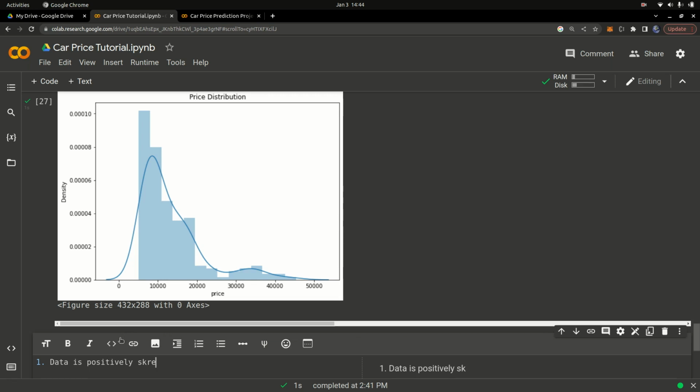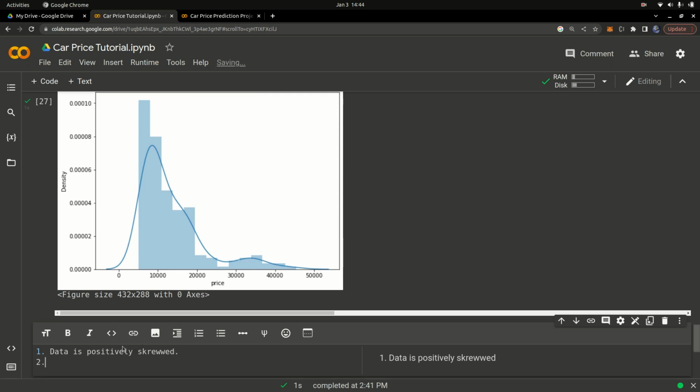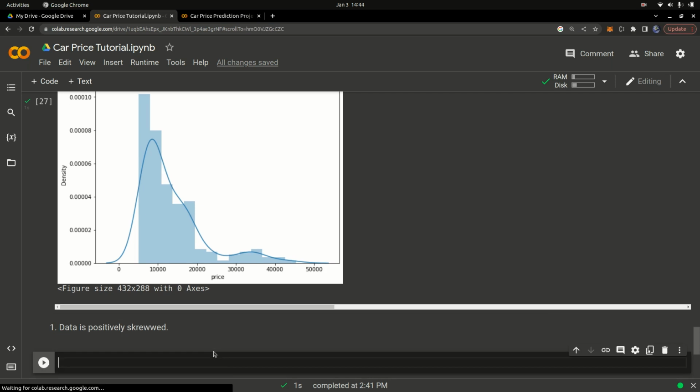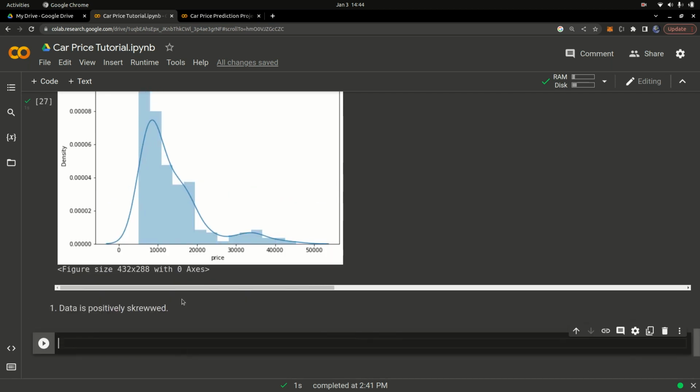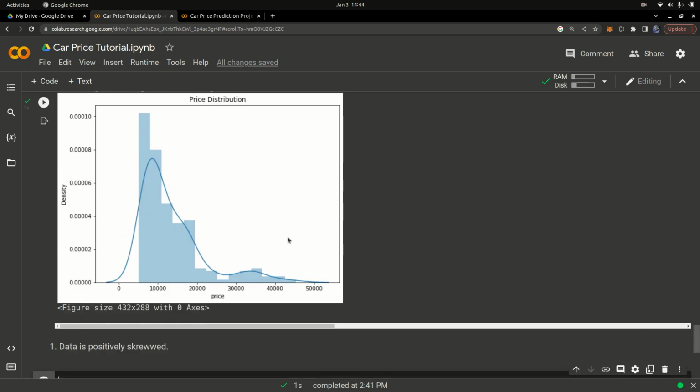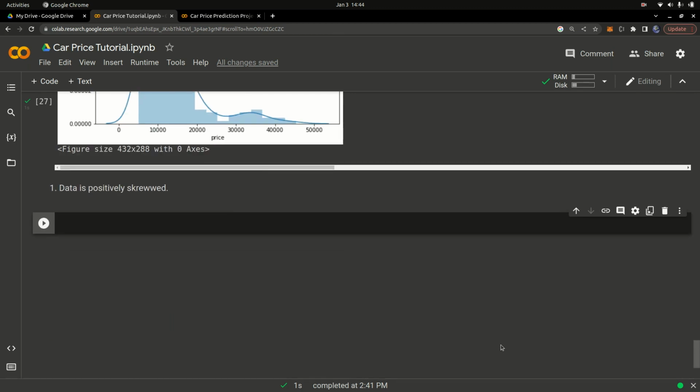I have the mic in front of me, that's why my typing is a bit slow. So positively skewed, and we can also say 2, the mean is more than the mode. That explains what we mean by the data is positively skewed. We can just run that. So one thing you can learn from this graph is the data is positively skewed in terms of the price distribution.